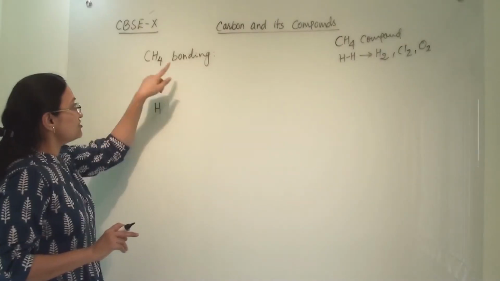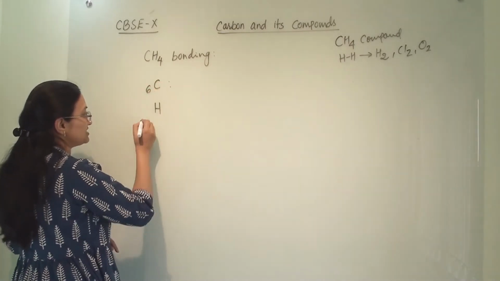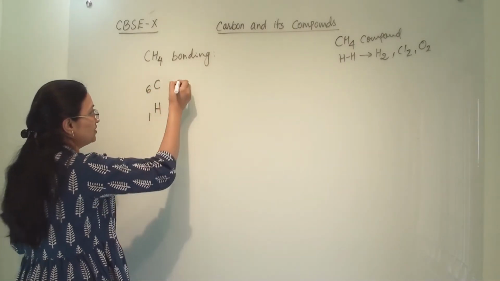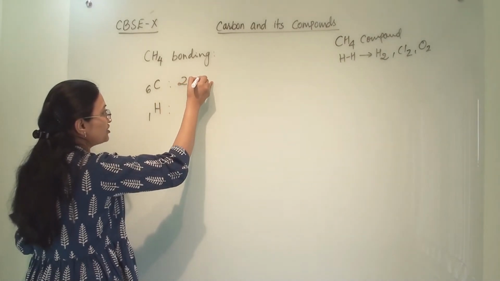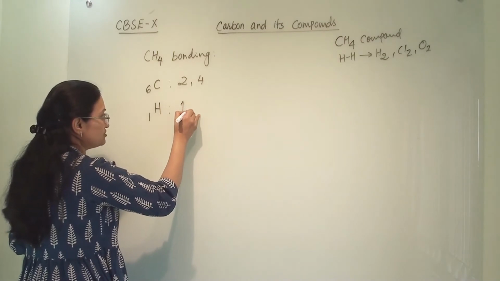So here in CH4 bonding, carbon's atomic number is 6, hydrogen's atomic number is 1. Carbon's electronic configuration is 2, 4 and hydrogen's electronic configuration is 1.